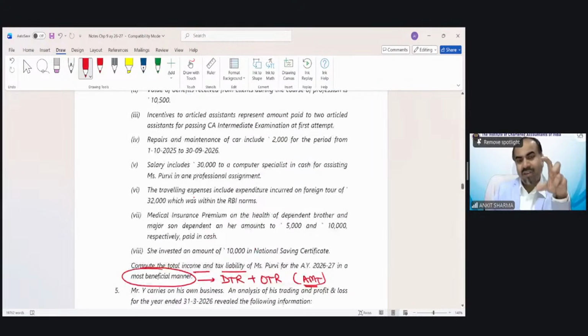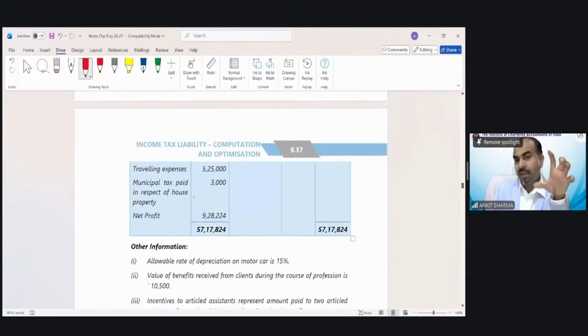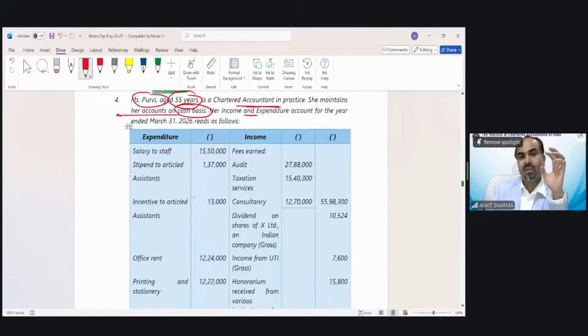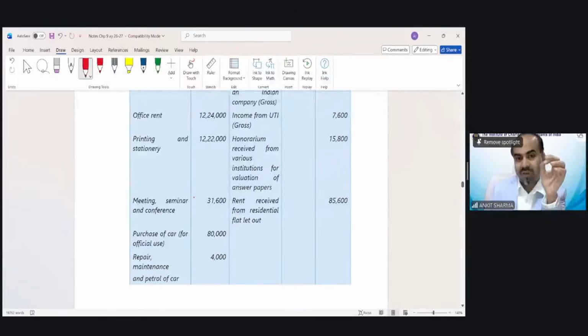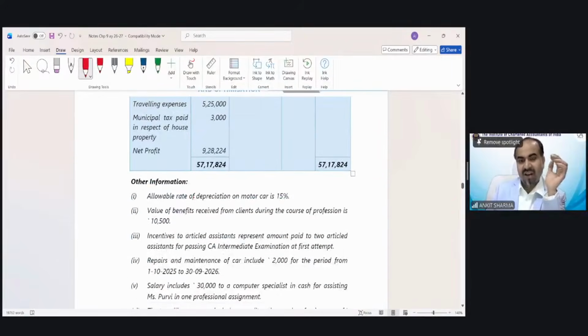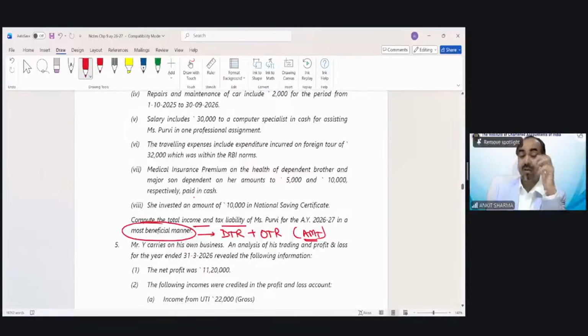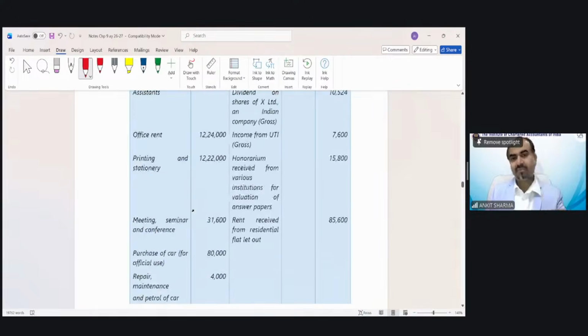Now I would rate this question almost 8.5 out of 10 in comparison to the difficulty level. You will see that multiple information has been given. There is other income also going to be included in this case. And there is twice calculation of income, twice calculation of tax. And maybe AMT is also going to be applicable. Deductions also in this question, etc. So I will rate it at least 8.5 out of 10.